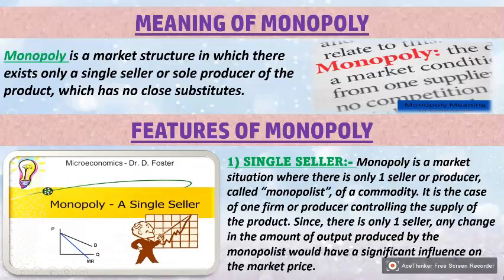It is the case of one firm or producer controlling the supply of the product.